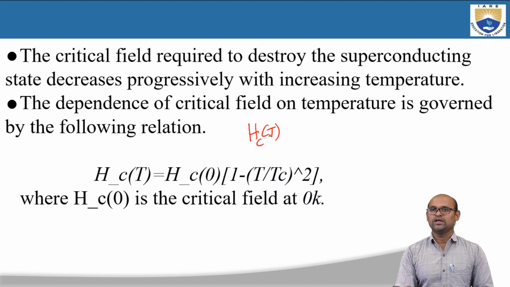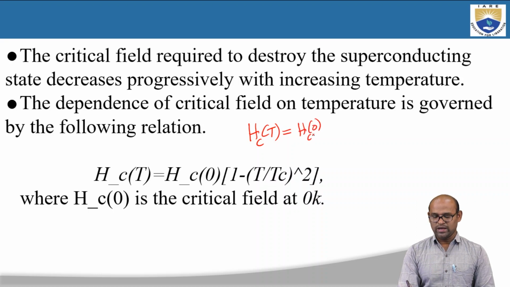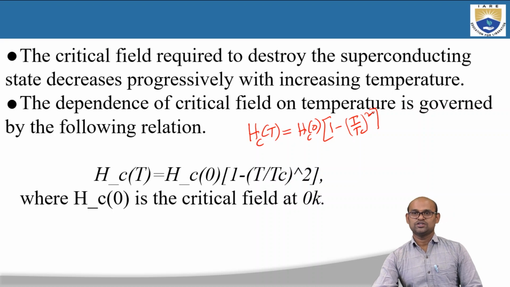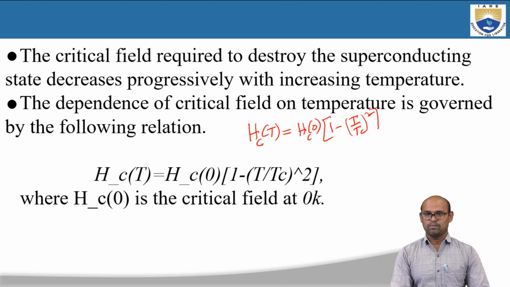So how does the critical field vary with temperature? Hc of T is equal to Hc of 0, the critical field at T equal to 0, multiplied with 1 minus T by Tc whole square. Okay. So this is the variation of critical field with temperature.